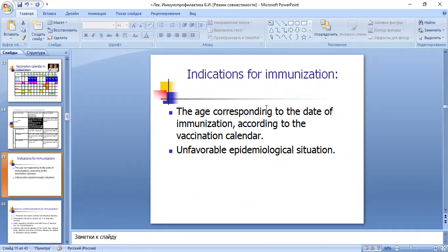Indication for immunization: the date of immunization corresponds to the vaccination calendar and there is a favorable epidemiological situation.